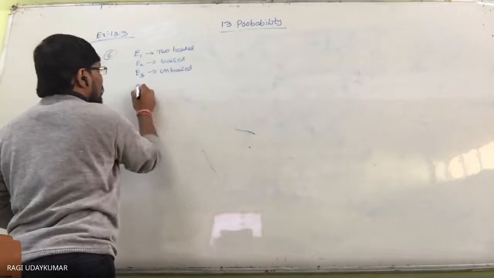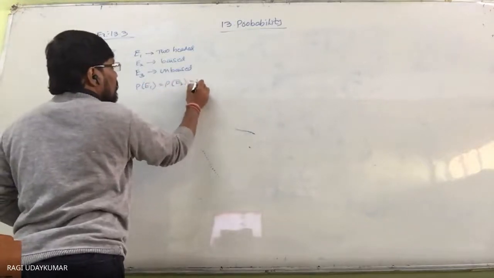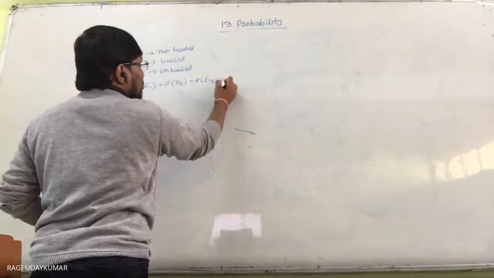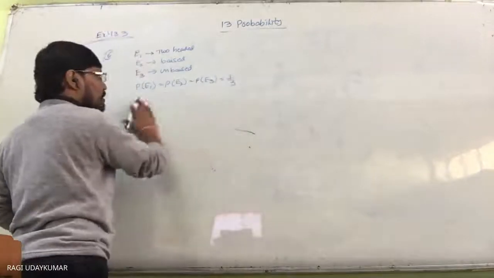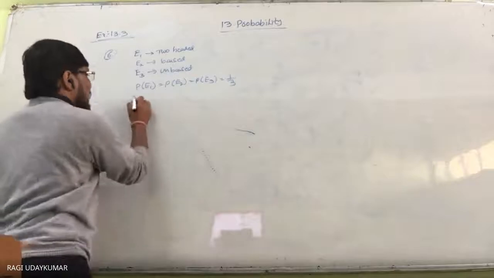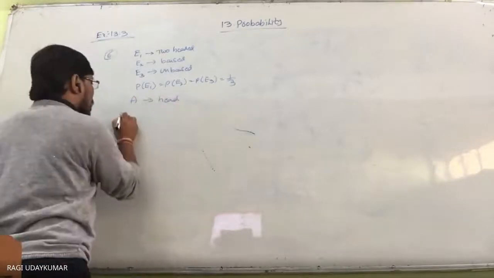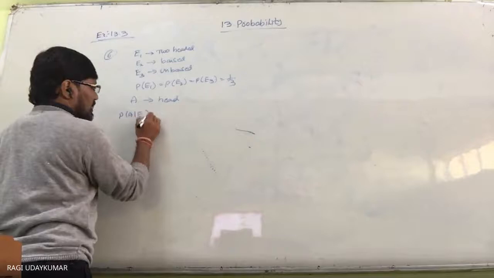So three coins are there. The probability of E1, probability of E2, probability of E3, all are equal to 1 by 3, because we are selecting one coin out of the three coins, whatever it may be. And A is the event of getting a head. So what is the probability of A given each event?